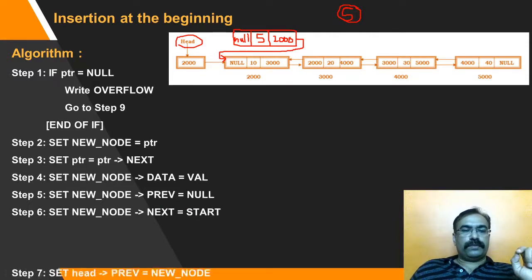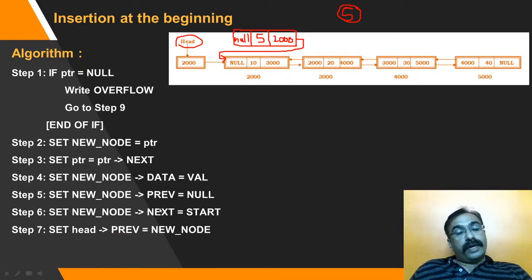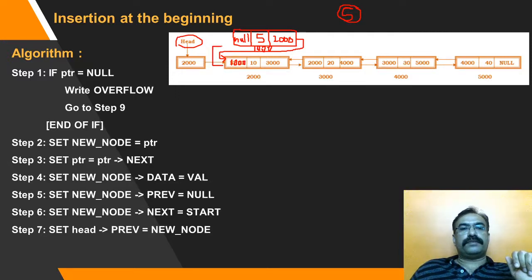Fine. What next? Now make head dot previous equal to new node. Where is head pointing? Here. Its previous field is right now null. Make it the new node. New node is stored at location number 1000. So you make this field 1000. Now what happened? This link is created.